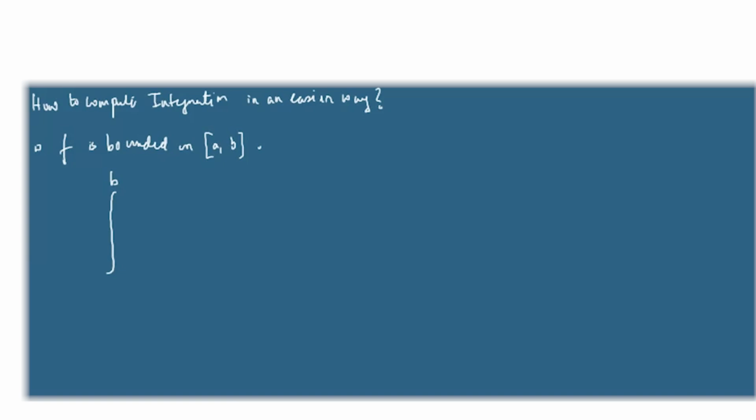I need to write this result down actually. So we need a bounded condition because bounded functions are always Riemann integrable. If it's bounded on a, b, we need that condition. Otherwise, we cannot define integration like that. So if a function is bounded, we can tell that the definition of integration can be computed by the things you know, that limit.